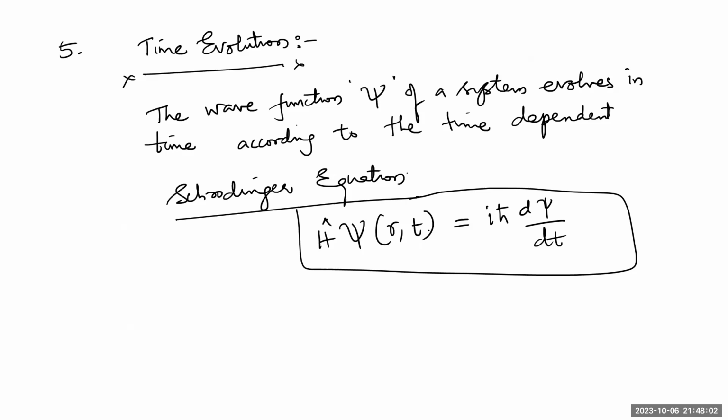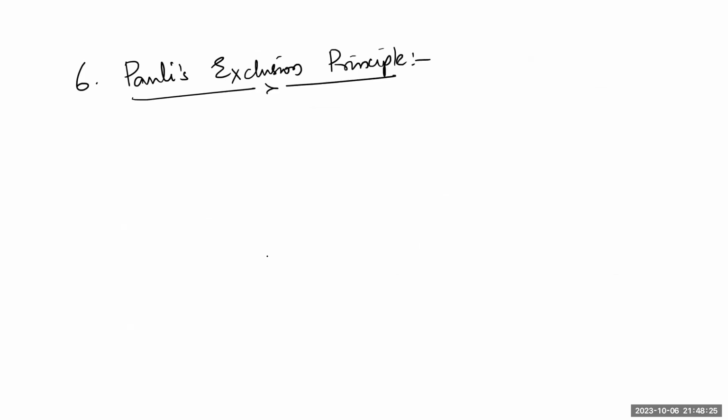Now, if I want to go to the next one, the sixth postulate of quantum mechanics, you're supposed to understand Pauli's exclusion principle. It's all about Pauli's exclusion principle. So, what does Pauli's exclusion principle tell us?